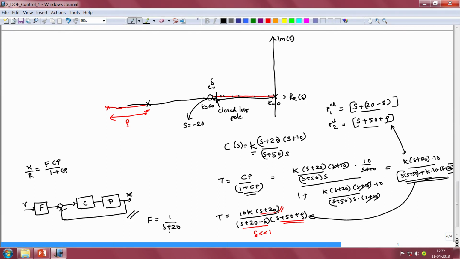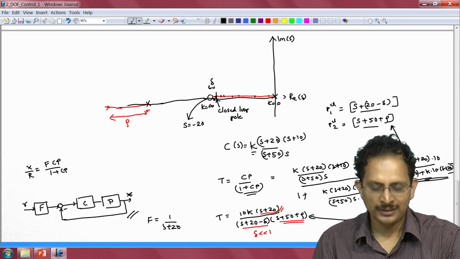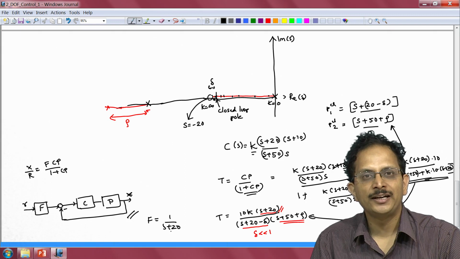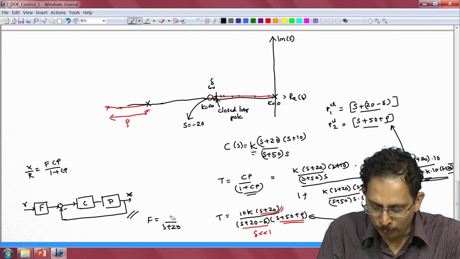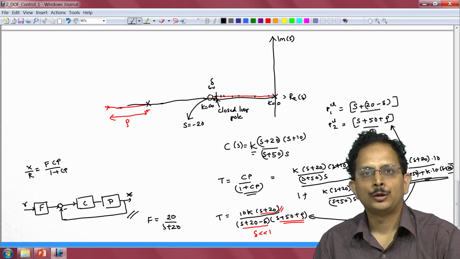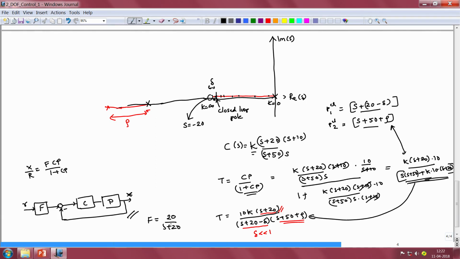Now, f we have chosen it to have a form 1 by s plus 20, but unfortunately the term 1 by s plus 20 has a DC gain of 1 by 20, and we want our closed loop system to have a DC gain close to unity. Hence, in order to make sure that this term has a DC gain of unity, we replace the 1 in the numerator by 20, so that when omega is close to 0, the DC gain of the pre-filter is 1, the DC gain of the feedback controller will also be 1 because we have an integrator as part of our feedback control system, and therefore our DC gain for the overall system is going to be close to 1.